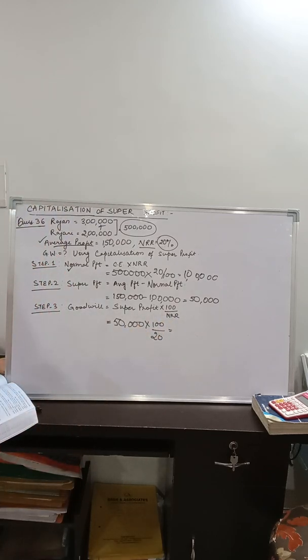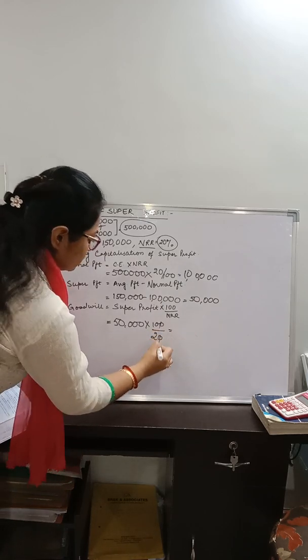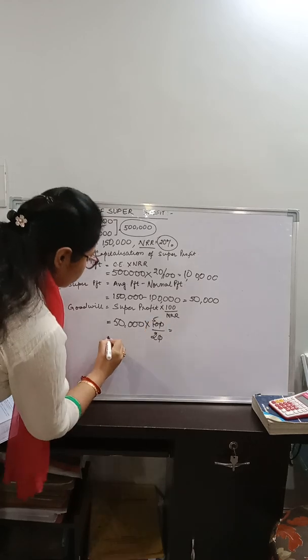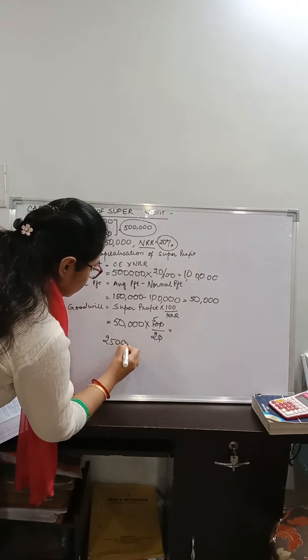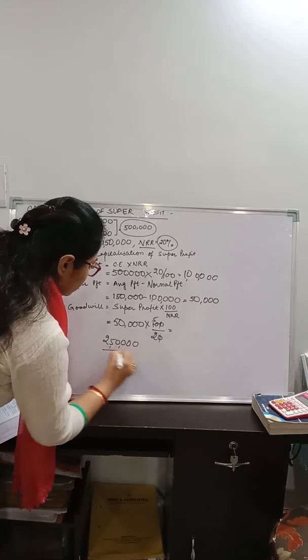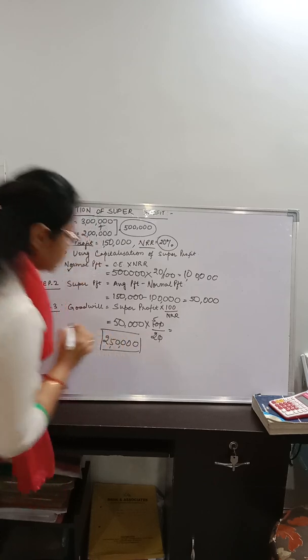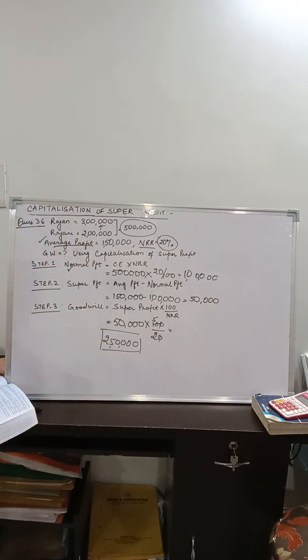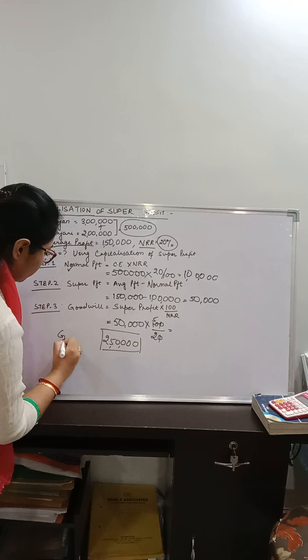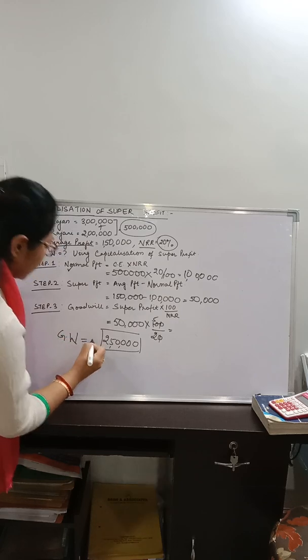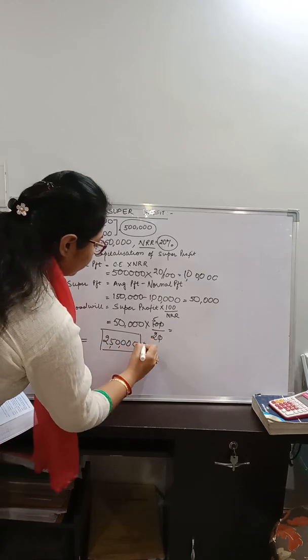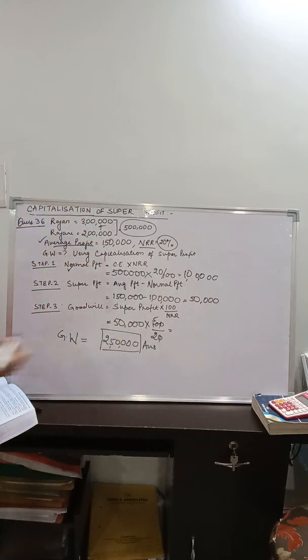It will be rupees 2,50,000. Goodwill will be rupees 2,50,000, which is also your answer. So the amount of goodwill as per the capitalization of super profit is rupees 2,50,000.